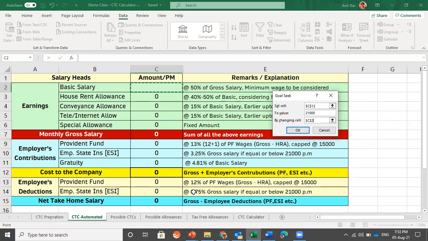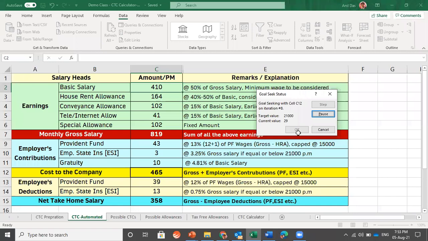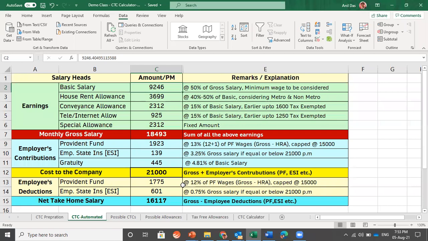Let's take a closer look. Once I click OK, you will see that the entire calculations are getting calculated automatically. We are done with the breakup of 21,000. So this is how the salary breakup should be calculated. And in the actual classes, we teach how this Excel sheet can be formed.